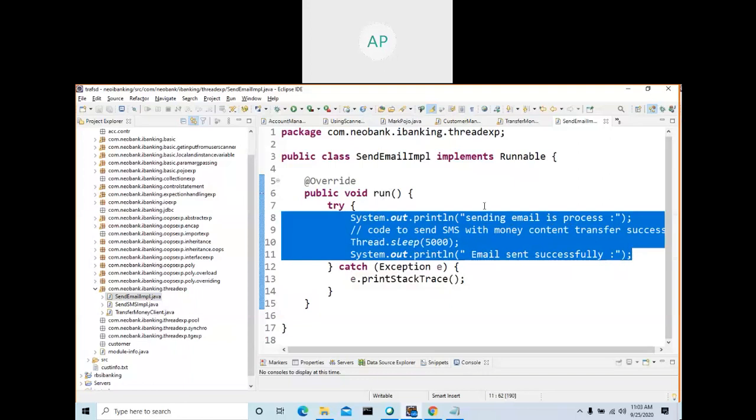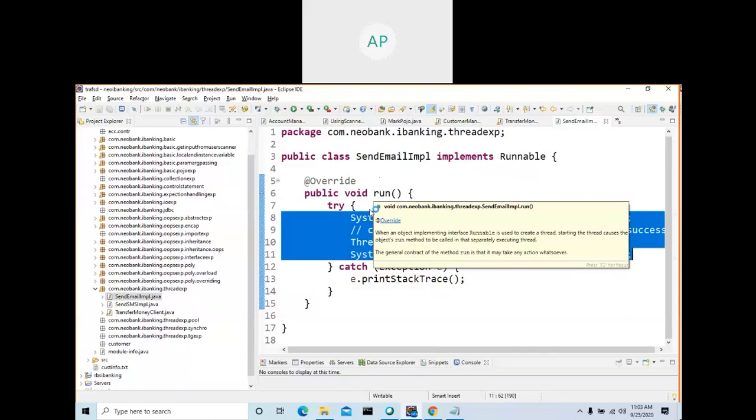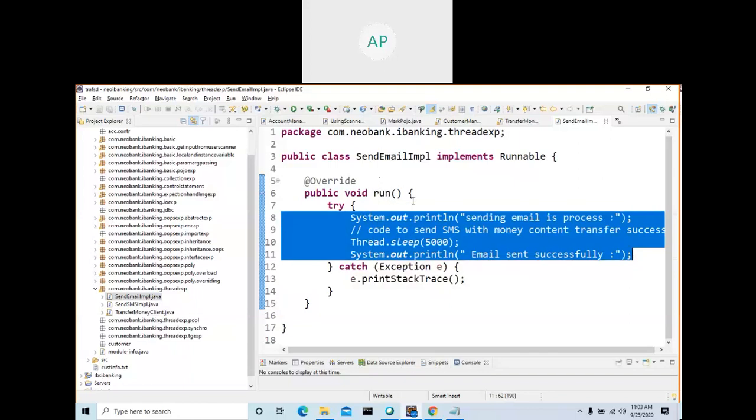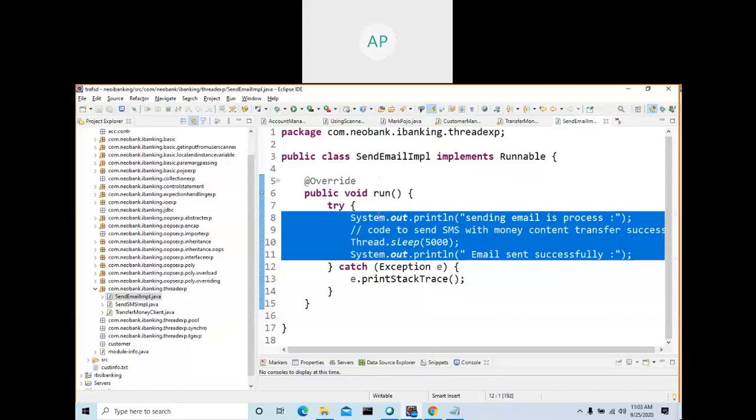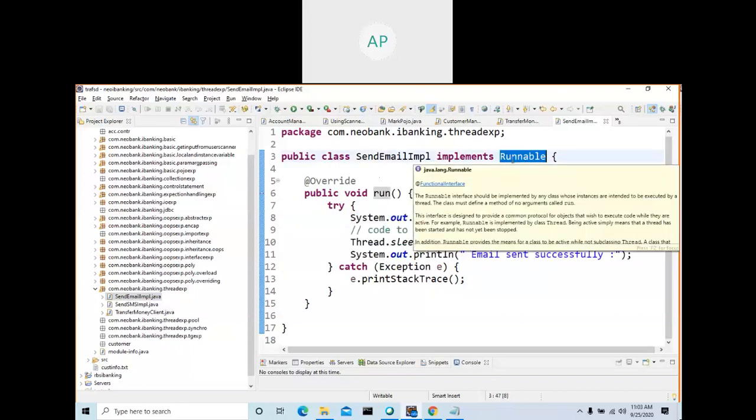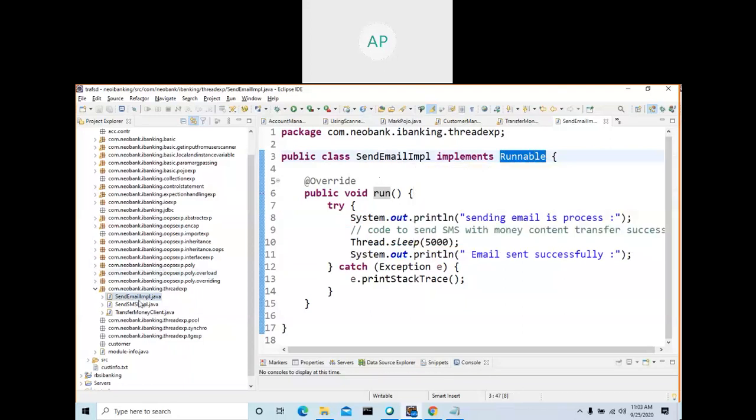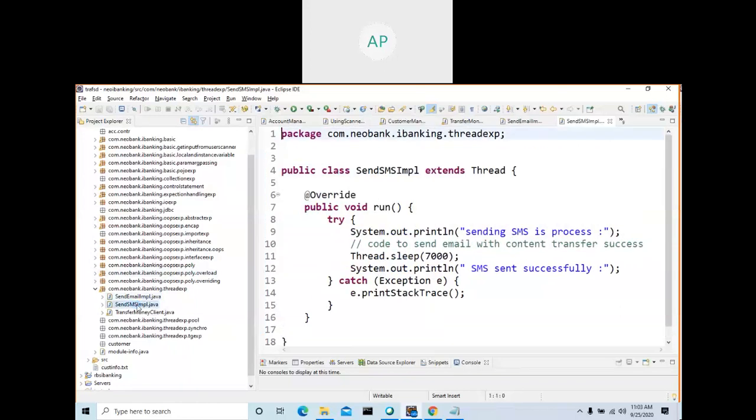This class is a thread class, and these are the lines. When you create a thread for this class, when you create an object and assign it to the scheduler, then it will run all these three lines. So this is a thread class because it implements Runnable. People ask, how will you create a thread? Either by extending the Thread class or by implementing the Runnable interface.